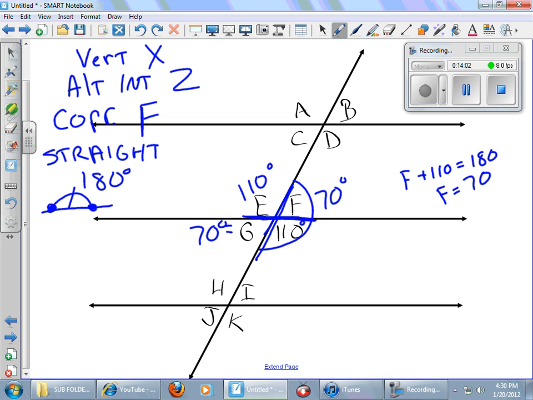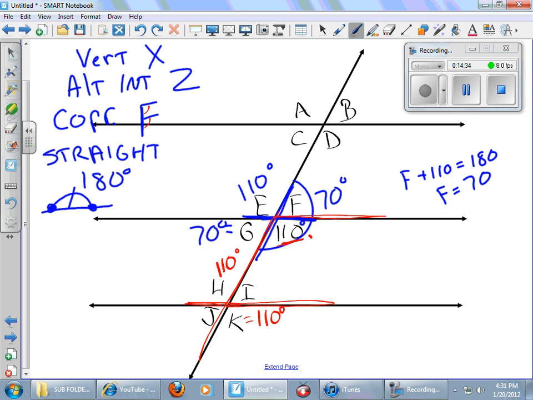Now let me switch colors here. I know that this one here is 110, right? Look at this, I've got an F going on here. See this F? I know that in the F, those two are the same. That would be the 110 and K. So K must be 110. They're congruent angles. I've got an X going on here between K and H, which makes that 110.